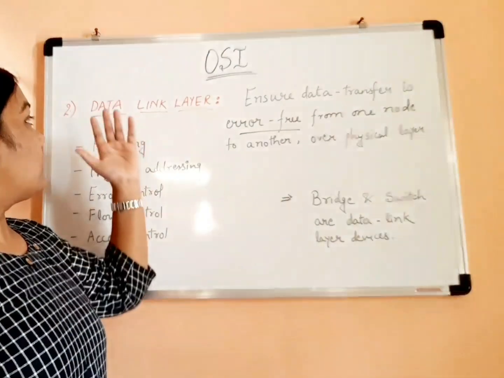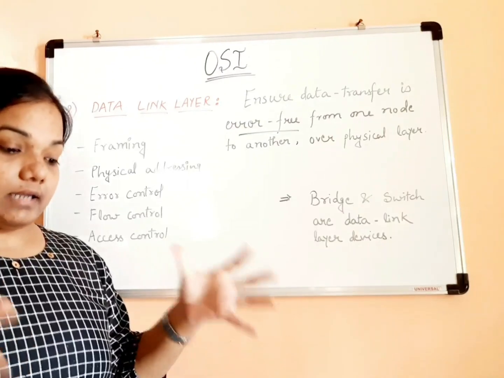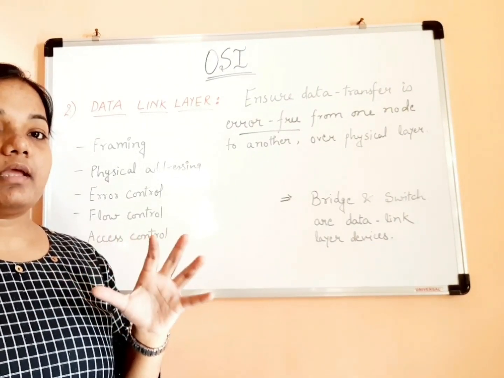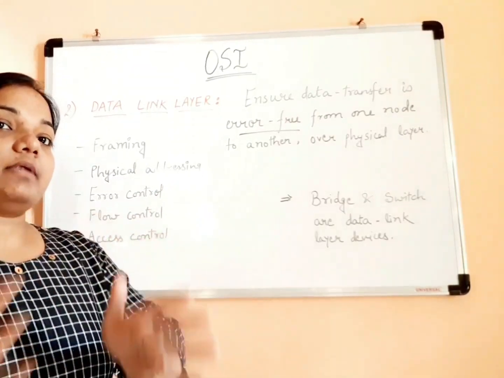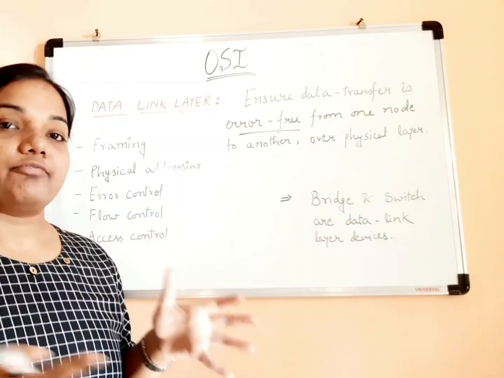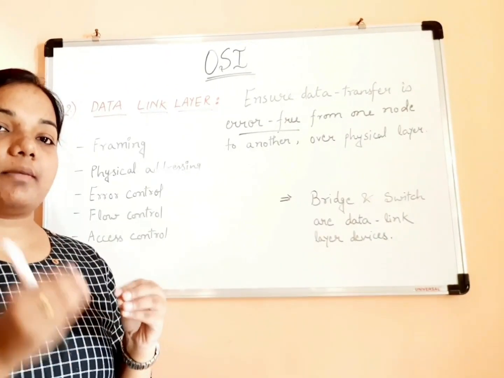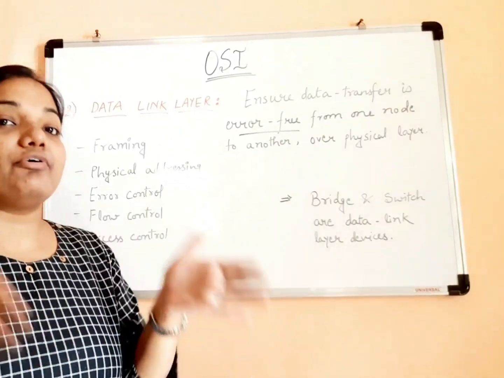So what does the data link layer do? It does the task of framing. By taking the collection of bits, it makes different frames so that the data takes on a meaning. Fine. So it is taking the bits and transforming them into meaningful frames.